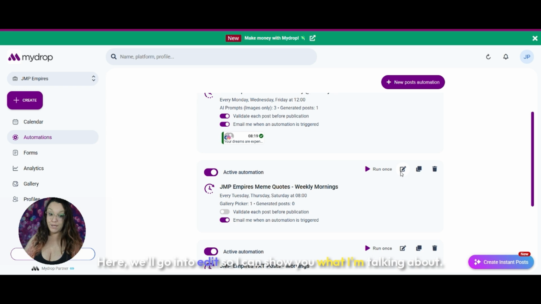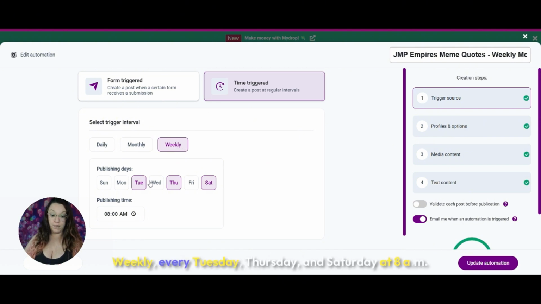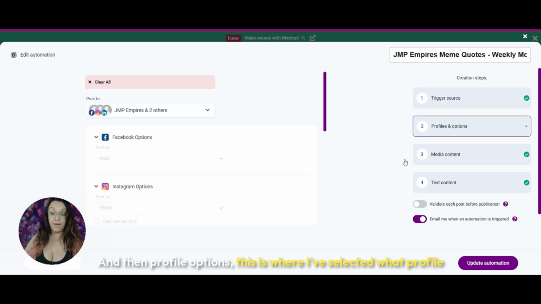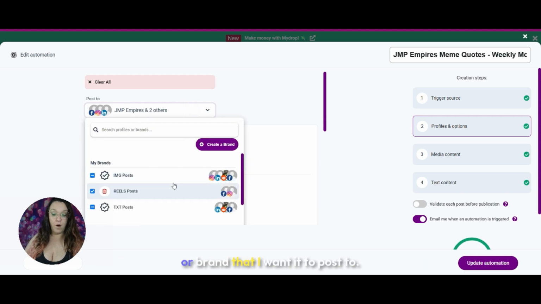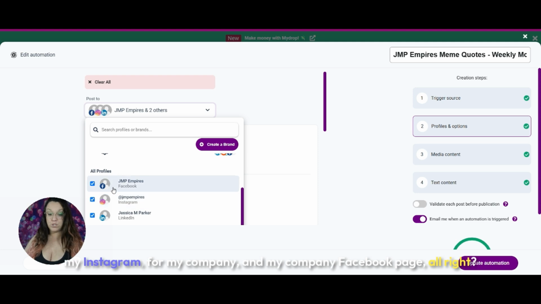Here, we'll go into edit so I can show you what I'm talking about. I have it set as a time trigger, right? So weekly, every Tuesday, Thursday, and Saturday at 8 a.m. That's when this automation gets triggered. Okay. And then profile options. This is where I've selected what profile or brand I want it to post to. So, what accounts it's going to go on, which is my LinkedIn, my Instagram for my company, and my company Facebook page. All right.